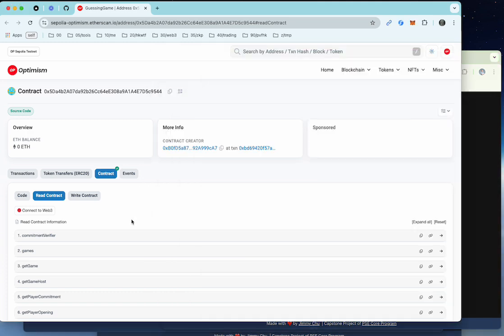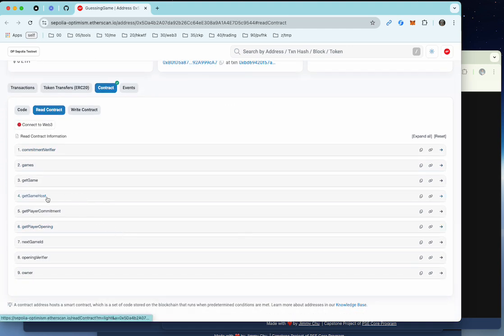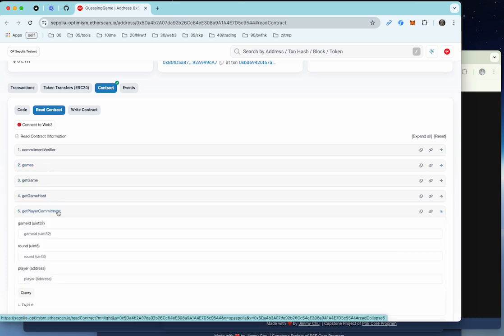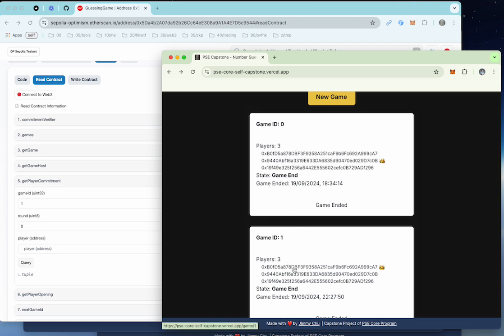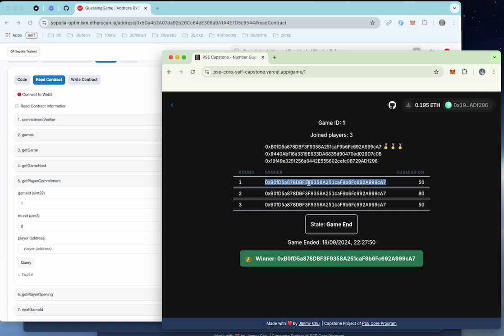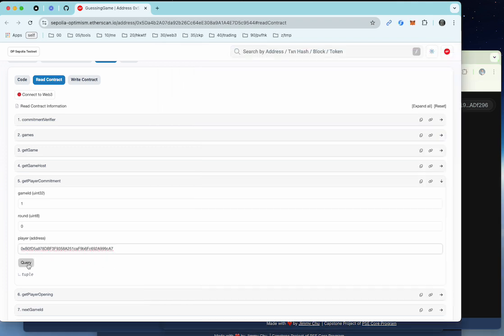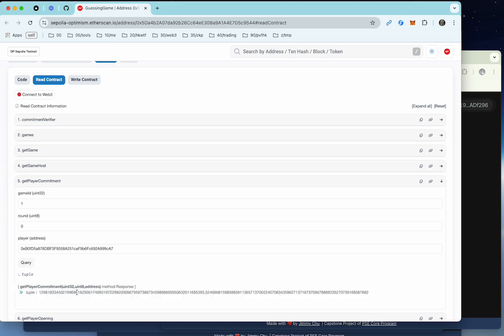So the game ID is 1. If we look at the game ID, what is being stored at the submission commitment phase is actually the player commitments. So if we say game ID 1, round 10, and then the player address, this one, you would see that this is actually two big numbers. One is this, the second one is this,